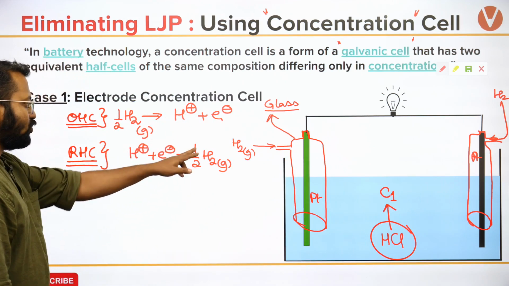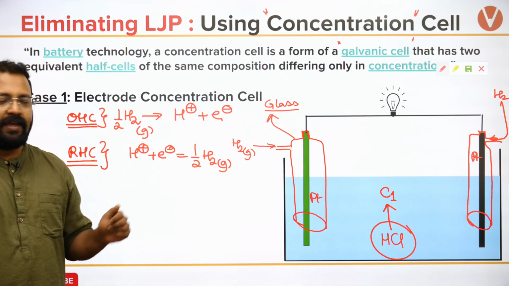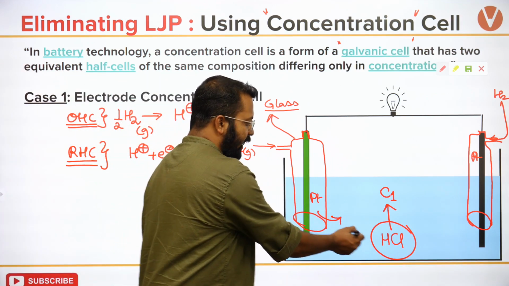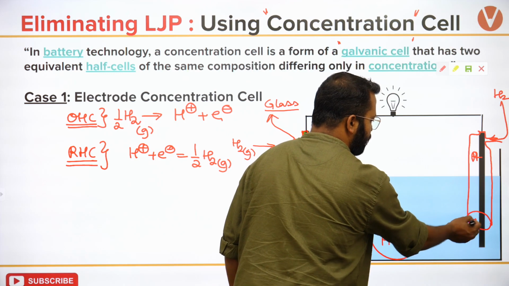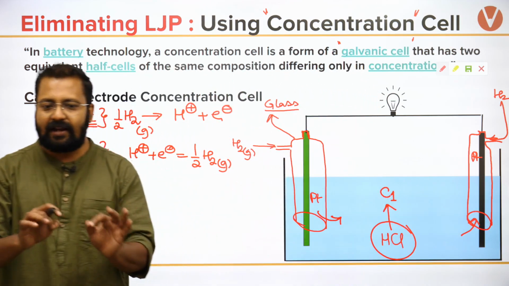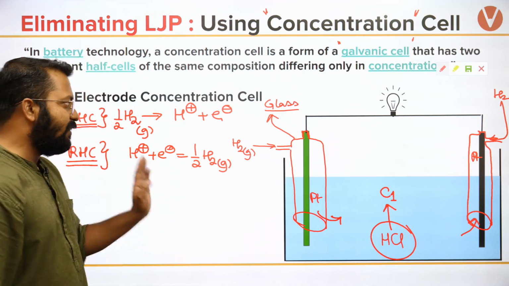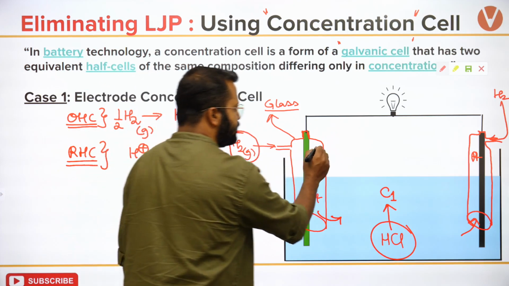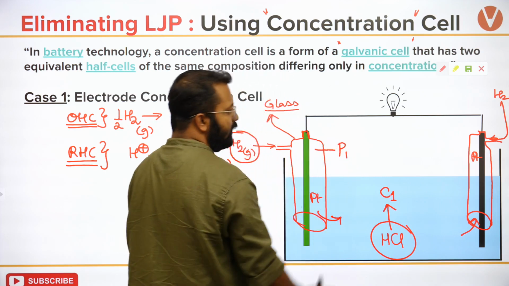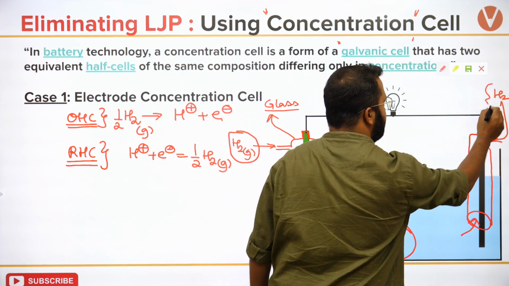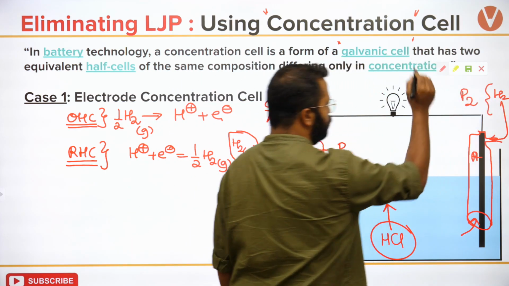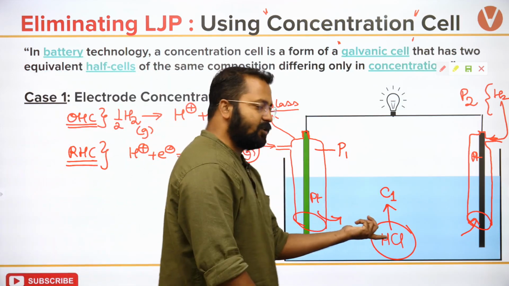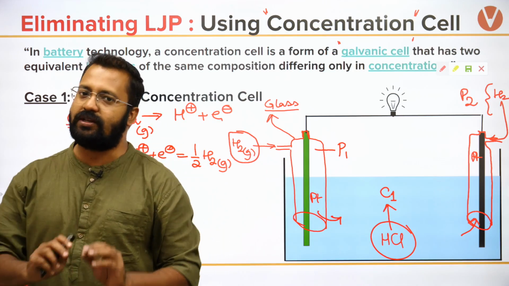So H plus is common for both of them. The H plus ion which is available for this and the H plus ion which is available for this is exactly the same. However, this hydrogen which is pumped in is at a pressure P1 and this hydrogen which is pumped in is at a pressure P2. The pressure of the two hydrogens is different, but the concentration of this HCl is equal.